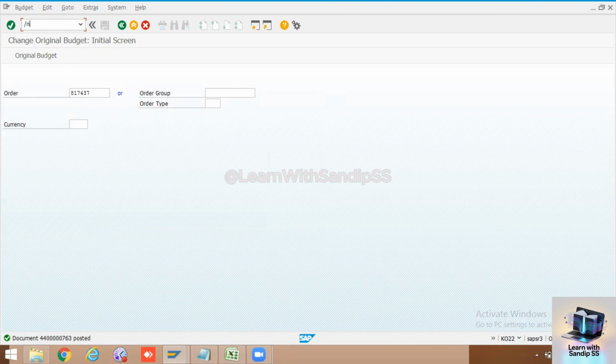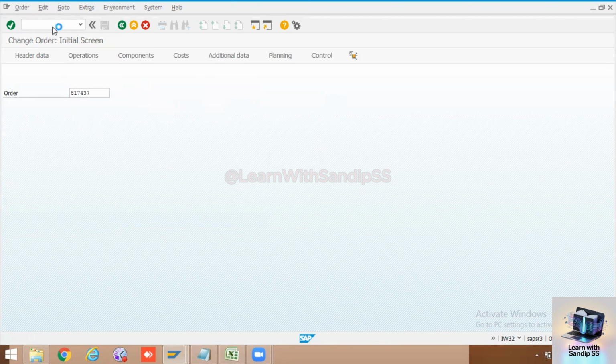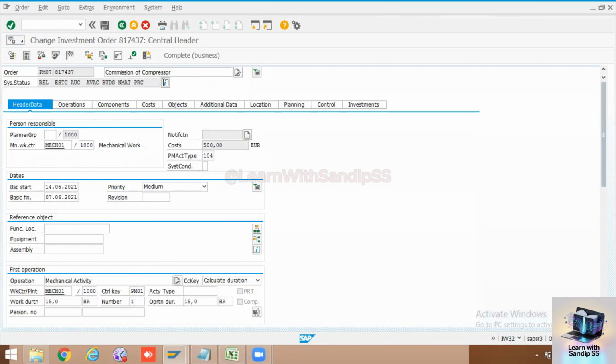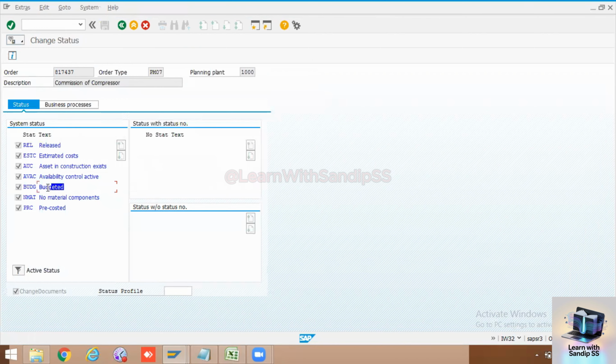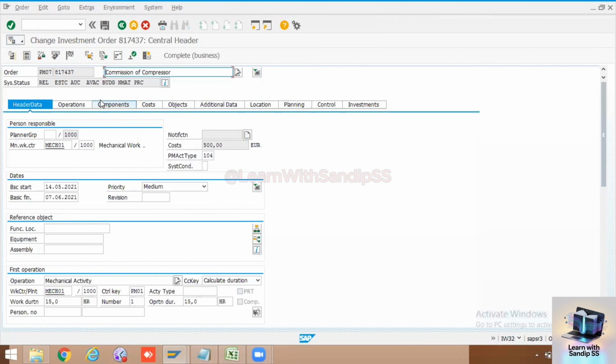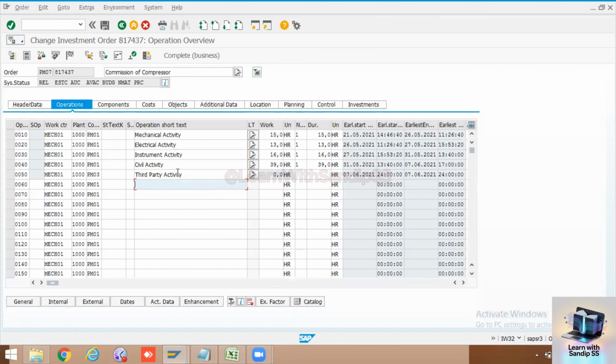Let me go to my order and let's see, budget is allocated. Okay, so BUDG. So the system, it's the same like a permit. So without this budget, the system will not allow us to perform the further operations. Okay, but this is only for investment orders, no? Correct. Only for investment order.